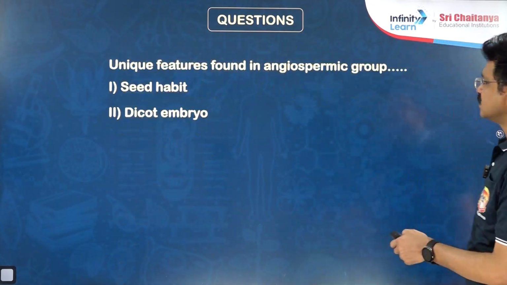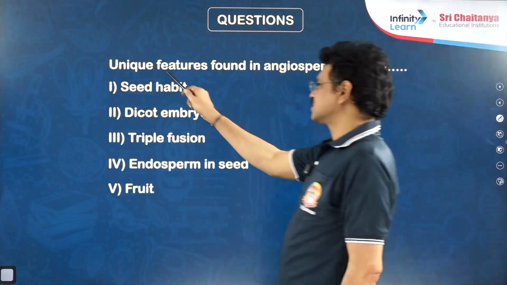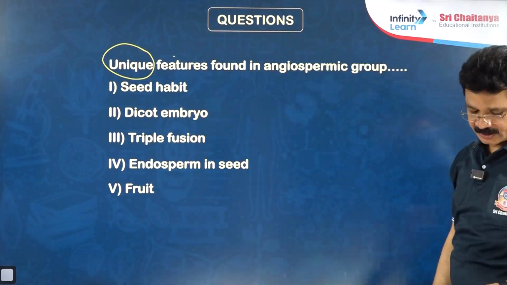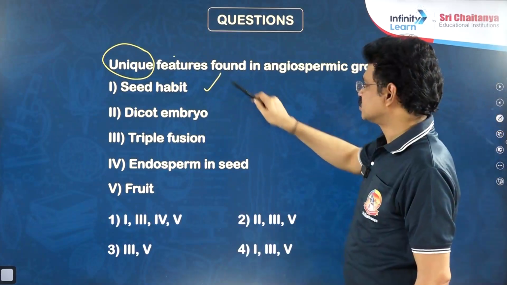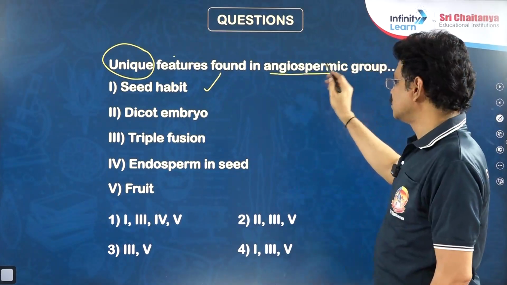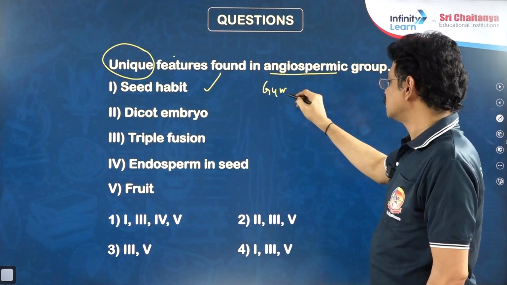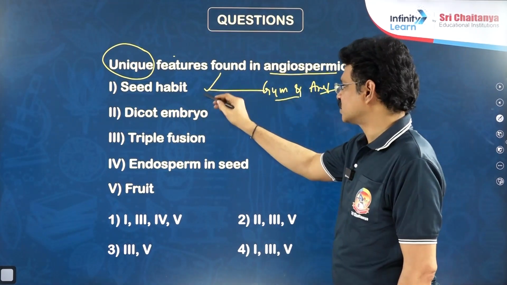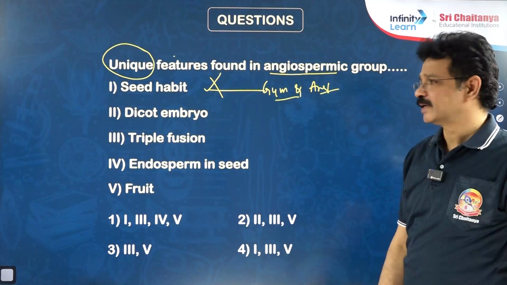Unique features found in angiosperms. These characters are found in angiosperms only, not in other plant groups in the plant kingdom. Seed habit is not the only character of angiosperms, it is also found in gymnosperms. Gymnosperms and angiosperms are examples of seed producing plants. That's why it is not a right answer.